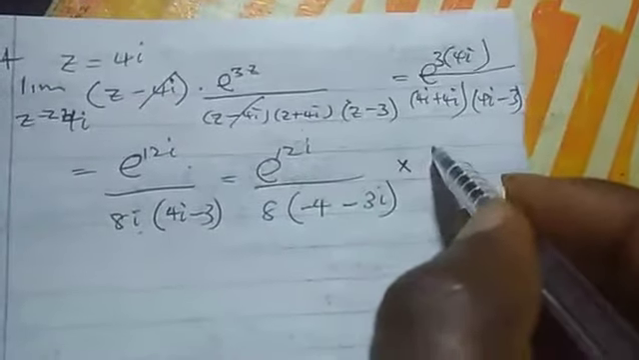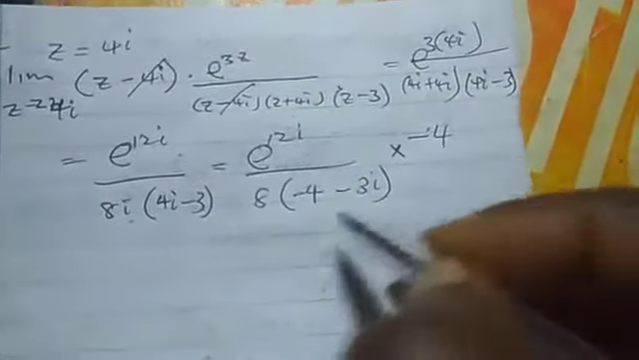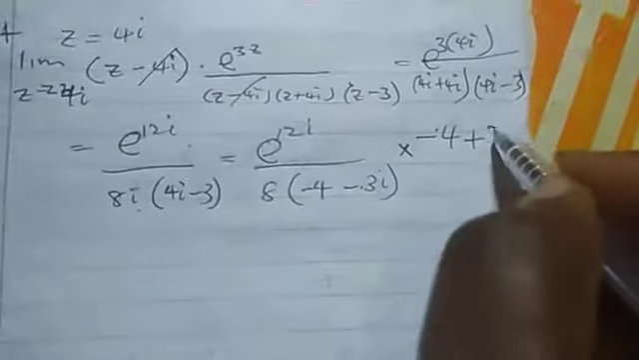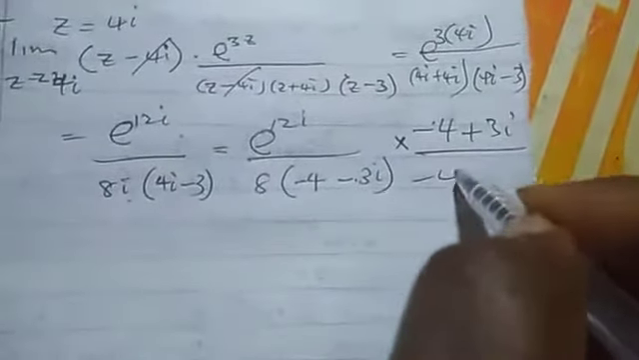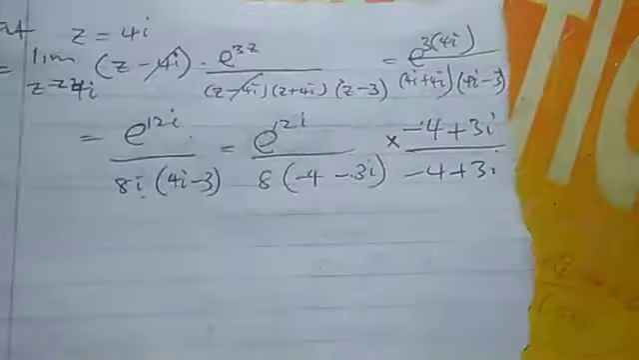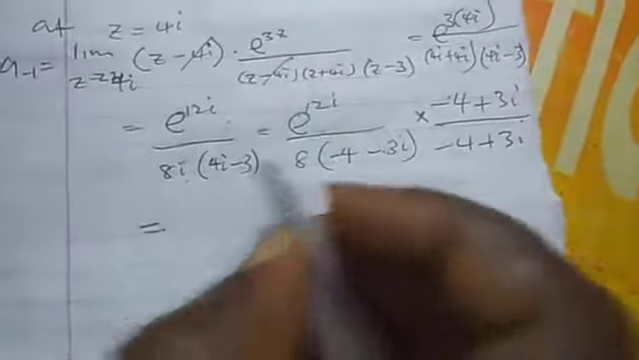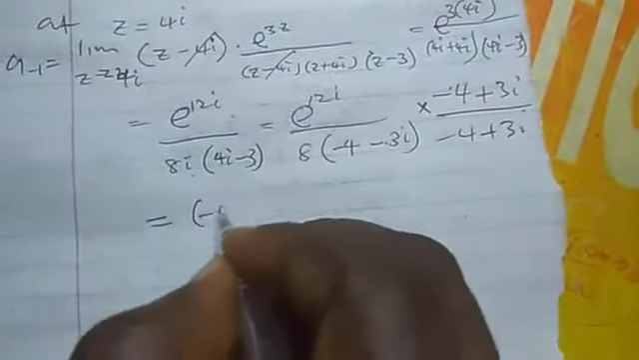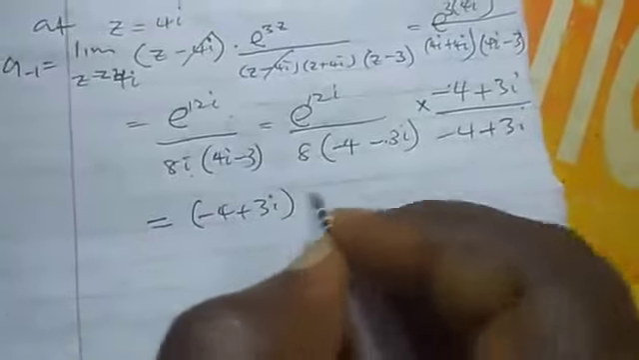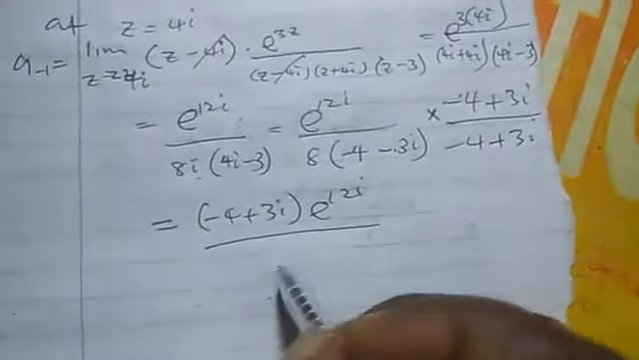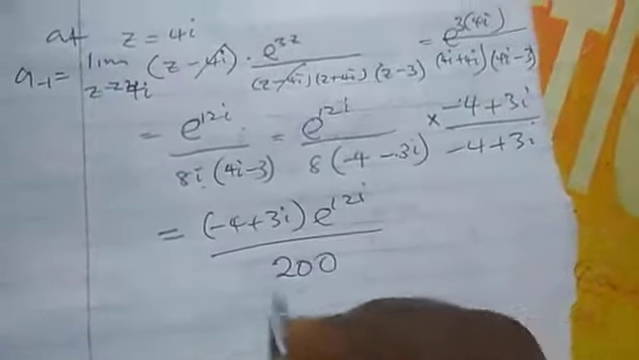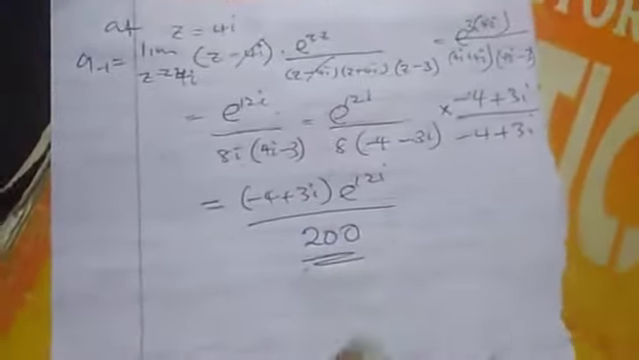So we can rationalize too. How do we rationalize? We turn this one to plus 3i over minus 4 plus 3i. Now, this will give me minus 4 plus 3i exponential 12i over, so we have done this the other time. This will give me 200. So I am done with that.